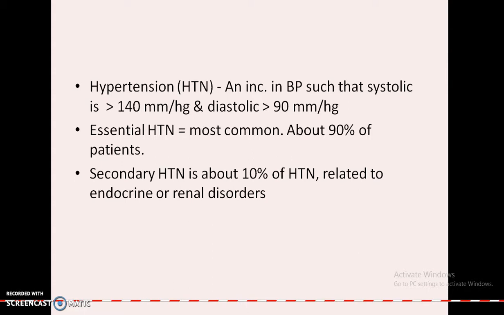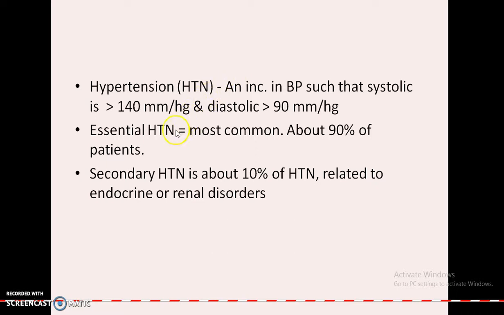If it is more than 120 by 80 millimeters of mercury, it is called hypertension or high blood pressure. There are different classifications of hypertension, like essential hypertension and secondary hypertension.